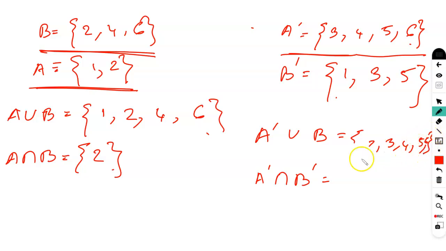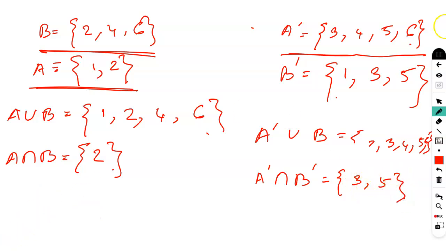And what about A dash intersection B dash? You can pause the video and try to calculate on your own. It is always a good idea to calculate on your own and then see whether your answer matches the given answer or not. So A dash intersection B dash is what is present in both A dash and B dash. So we can see 3 is present and 5 is present. So we can say 3 and 5.